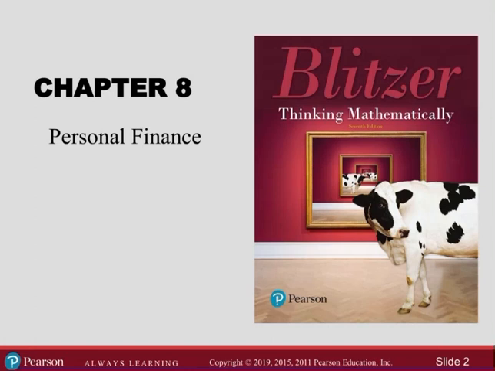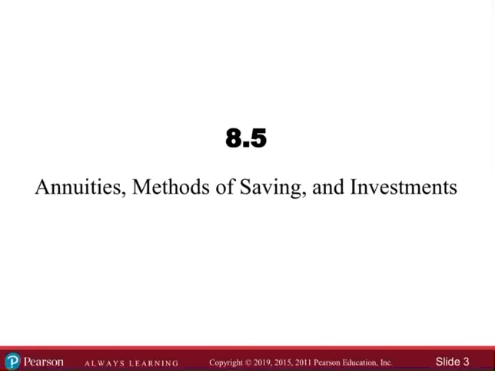So let's just get into the material. As always, if you have questions, feel free to unmute yourself so we can talk about it. Also, I am monitoring the chat. Okay. So section 8.5 is over annuities, methods of savings, and investments.